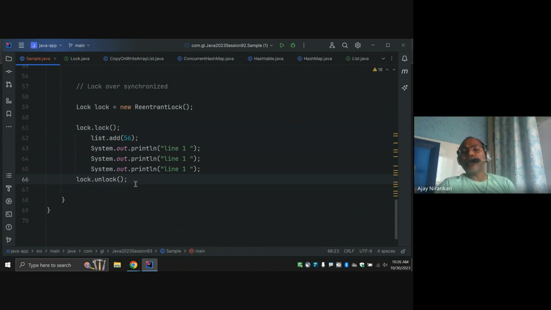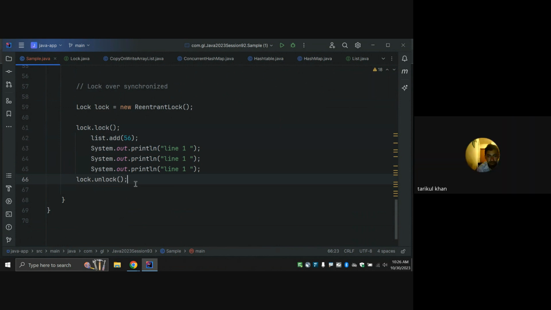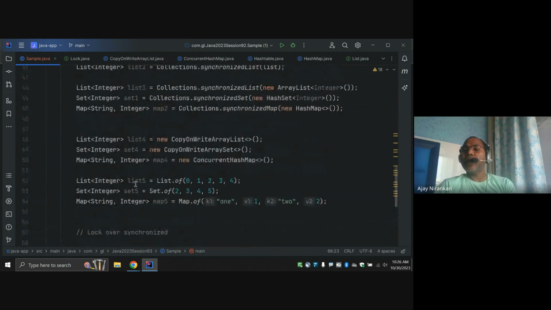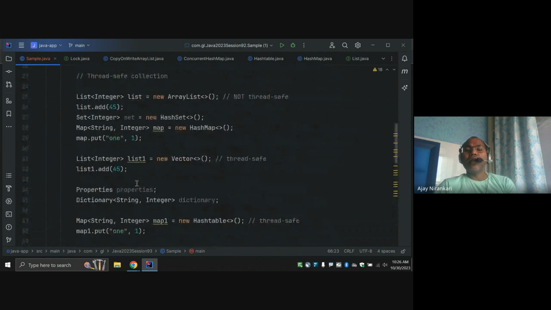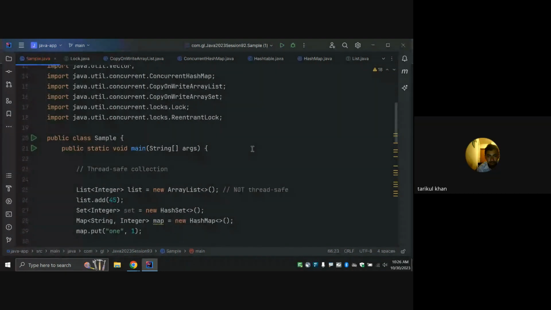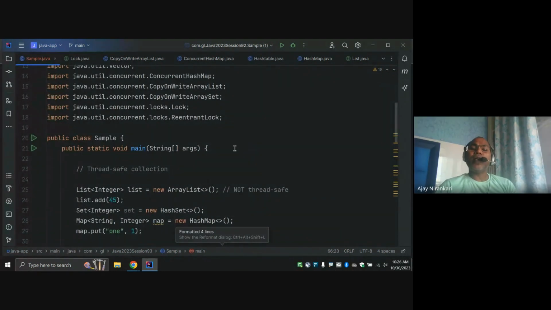Is the best way to make your code thread safe, right? That's for the day. Any question? No, that's all. So this is just FYI.